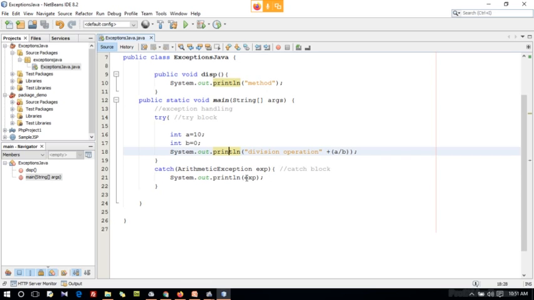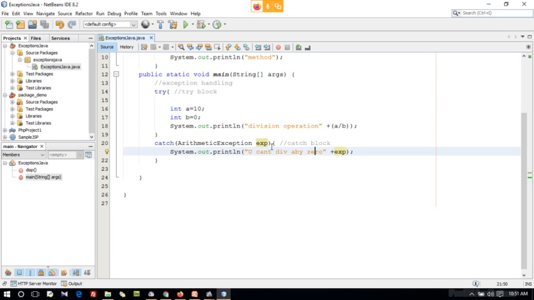Inside this catch block you may give your own statements, like you cannot divide by 0. So the user can easily understand if this message is printed in the output.